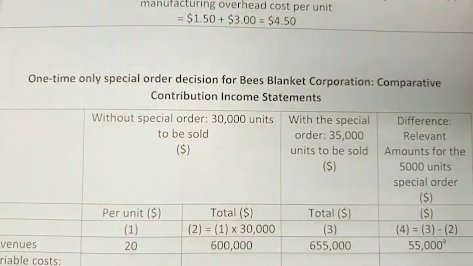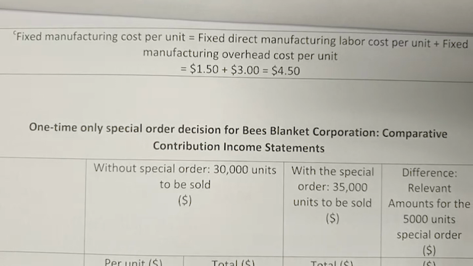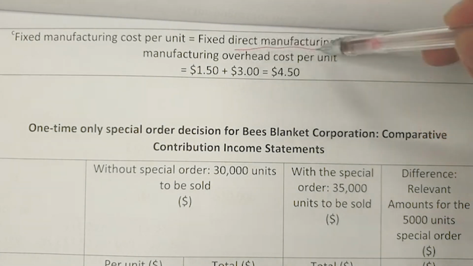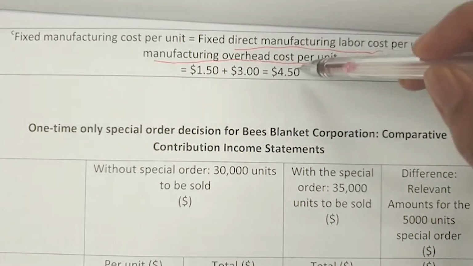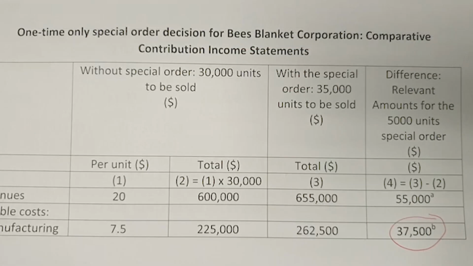Alright, so this fixed manufacturing cost, here is the information given to you. The fixed manufacturing cost per unit comprises fixed direct manufacturing labor cost per unit plus fixed manufacturing overhead cost per unit, and the total is $4.50. Alright, here is the analysis or calculation where we are going to identify whether that kind of information is relevant or irrelevant before we decide whether we want to accept the special order or not.